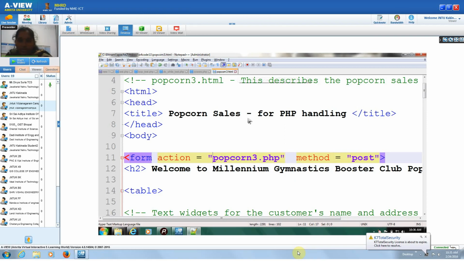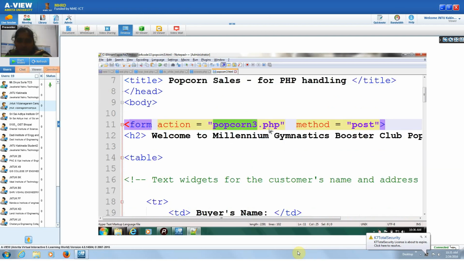Popcorn3.html. This is an example. This is an HTML file, and popcorn3.php. This is a PHP file.